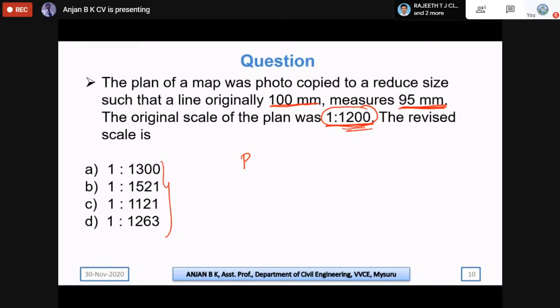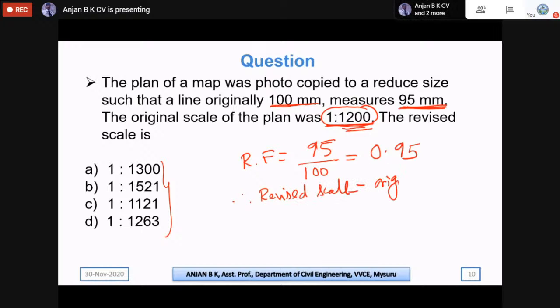Here they are asking us to find the revised scale. The reduction factor for this will be 95 mm, the present measurement, over 100, the actual measurement. So the reduction factor is 0.95. The revised scale will be equal to the original scale into RF, that is the reduction factor.